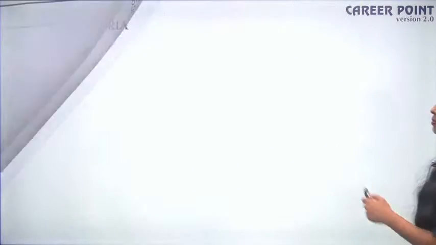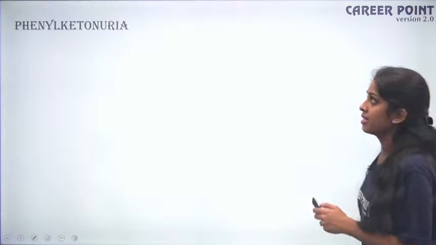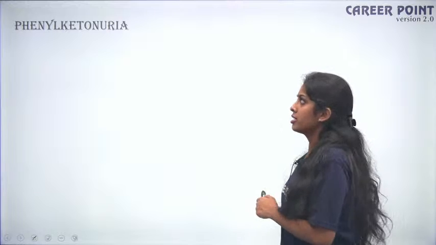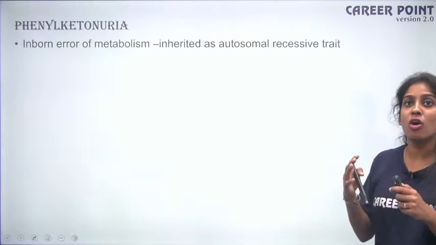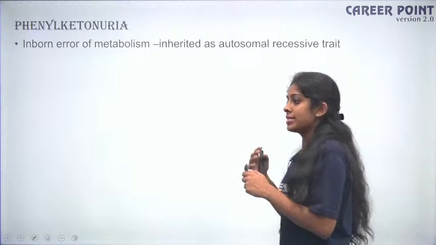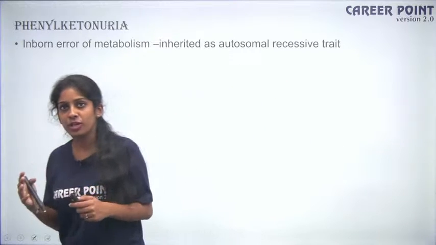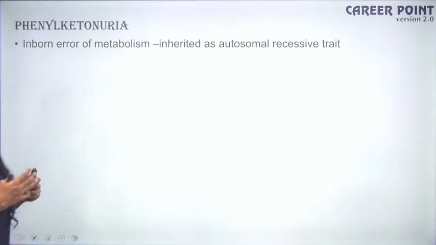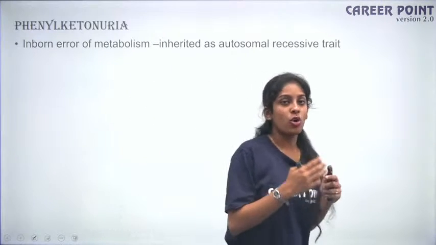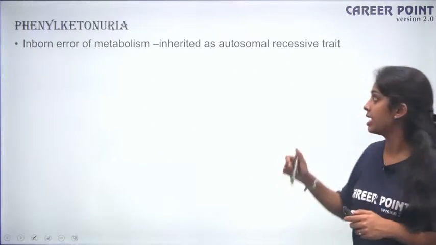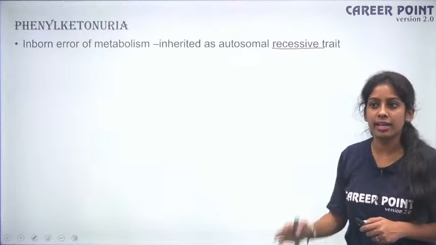Fine? Okay. The next disease is phenylketonuria. So we have already discussed this disease. So let's again revise. So it is an inborn error of metabolism. So basically there's no external mutation, but it is an inborn error. So what happens is it is also inherited as an autosomal recessive trait. So autosomal, again, it is not sex linked and it is recessive. So the parents are carriers here.